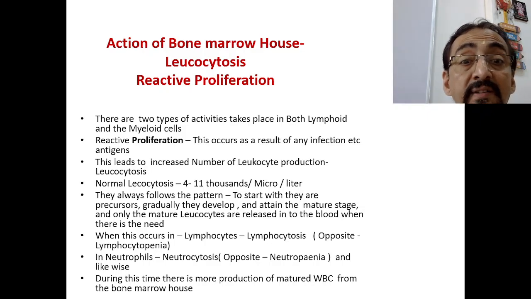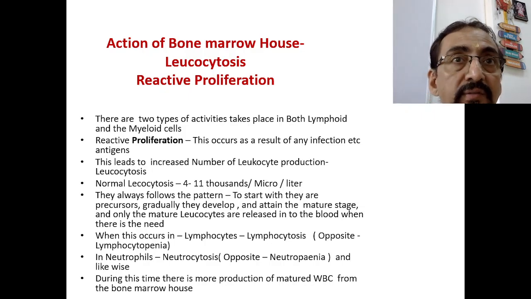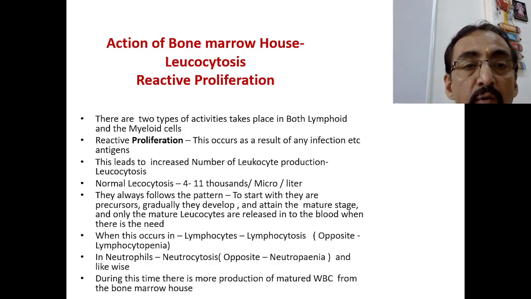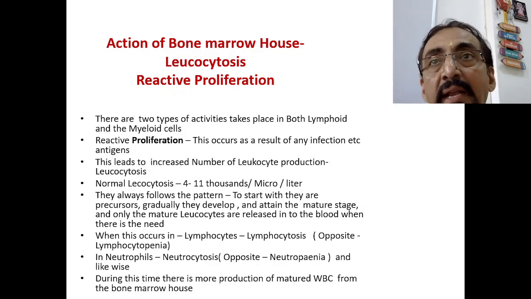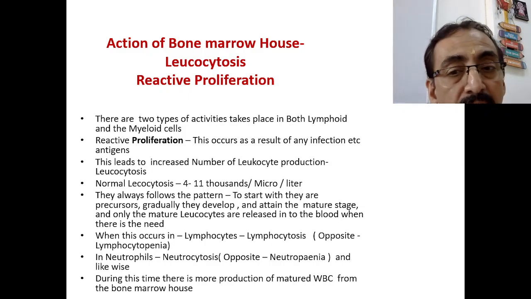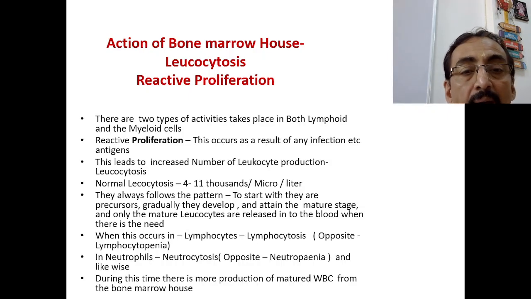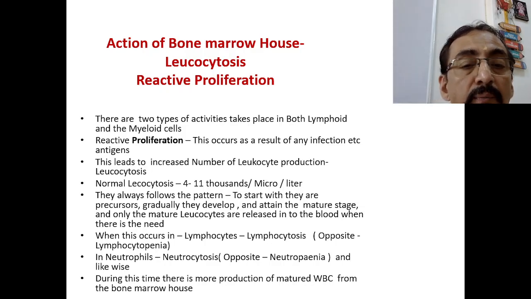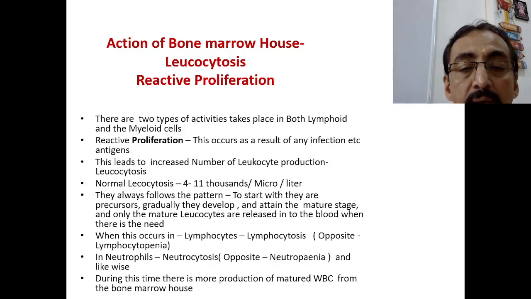Now, when this occurs in lymphocytes, it is called lymphocytosis. The same leukocytosis, when it occurs in the lymphoid series of cells, is called lymphocytosis. If it is not occurring, we give another name, lymphocytopenia. Penia means decreased production. Similarly, in the neutrophils, we have neutrocytosis, the opposite of which is neutropenia, and likewise. So during this time, there is more production of mature WBC from the bone marrow house, whenever there is a need.